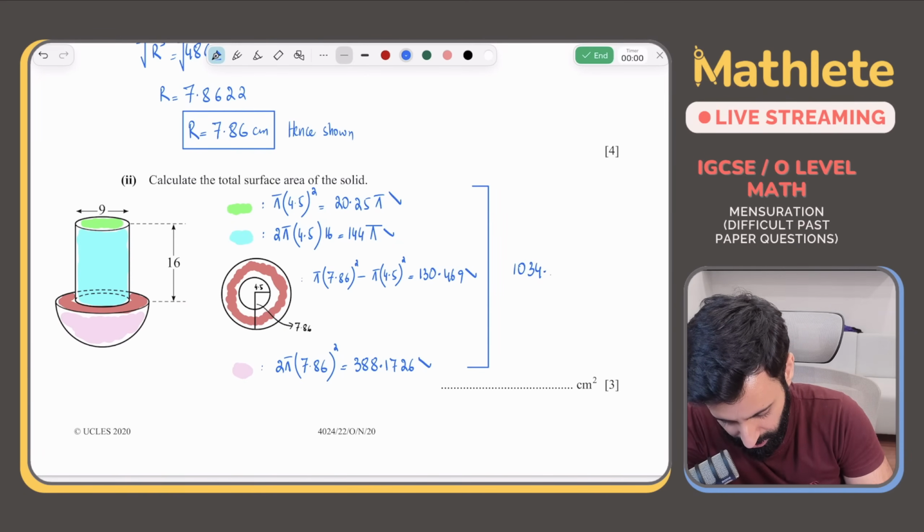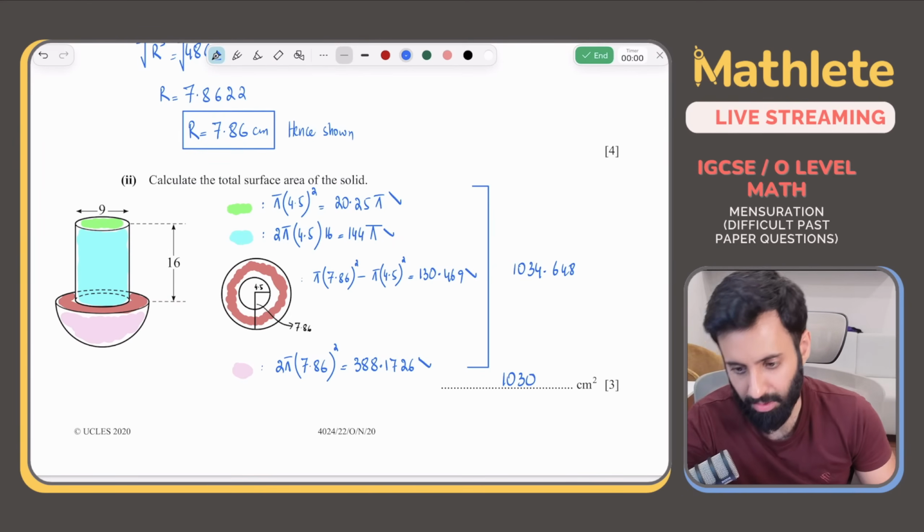So 1034.648, which correct to 3 significant figures, will be 1030 centimeters square.